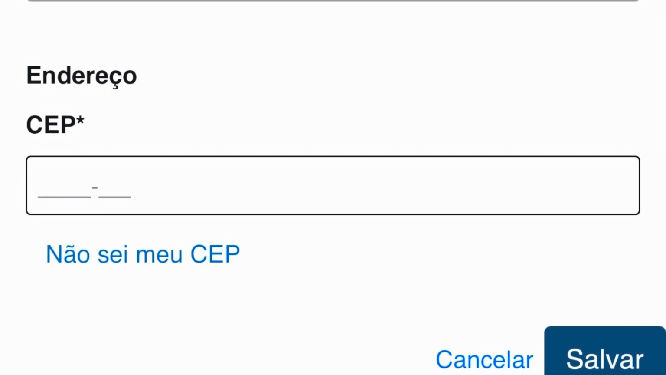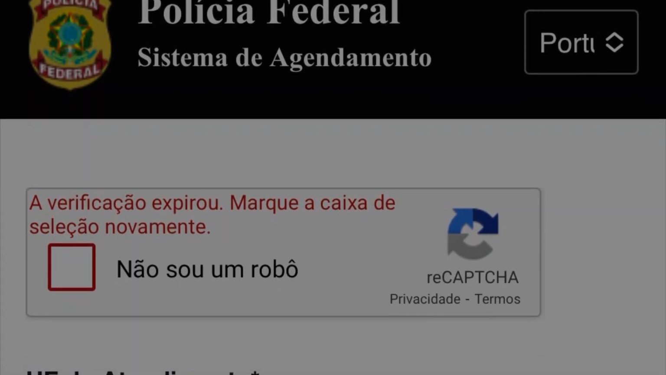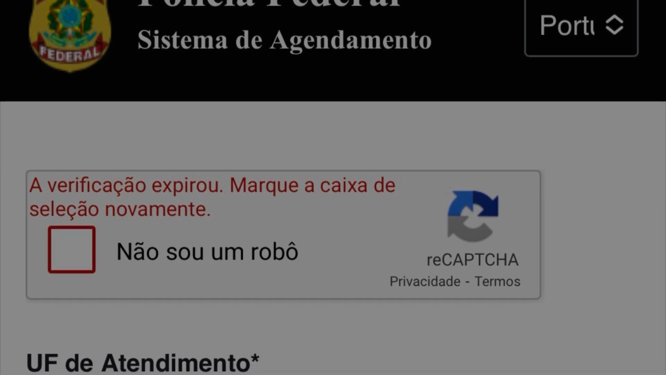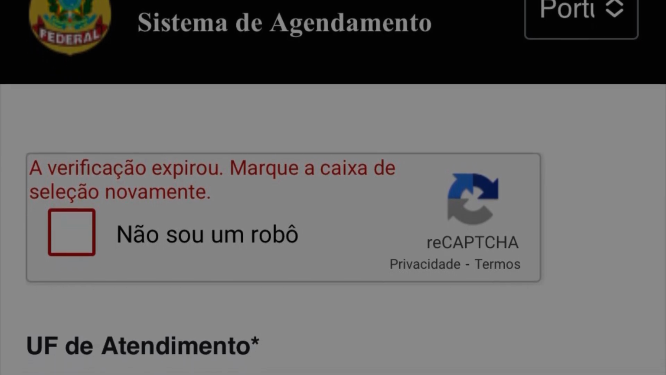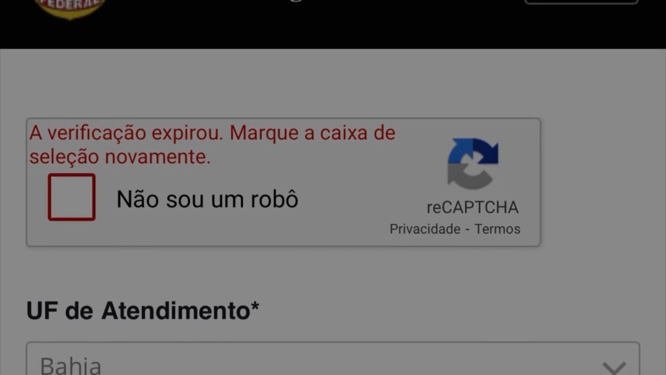So now you've filled in all the details, you just press the next button, the salvar button, and then you end up on this page here. You may have to quickly confirm that you are not a robot, and then you can select the state that you are in or the state where you want to collect your extra 90-day extension to get your stamp.